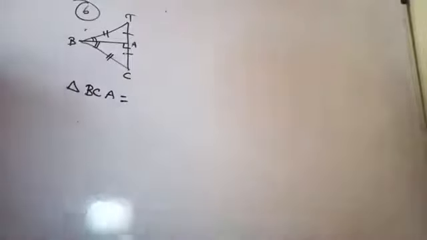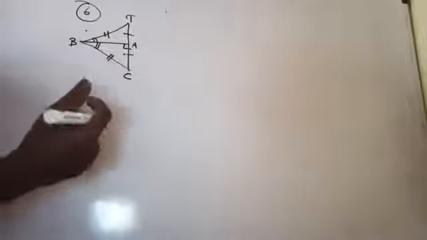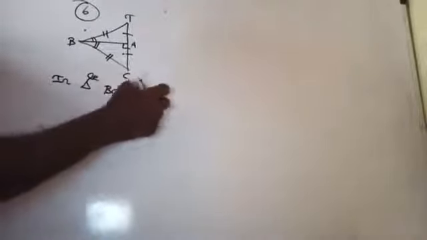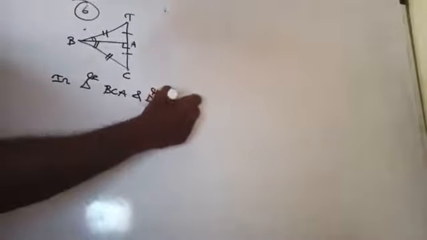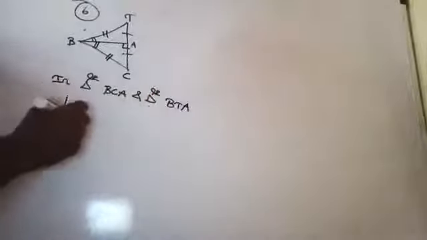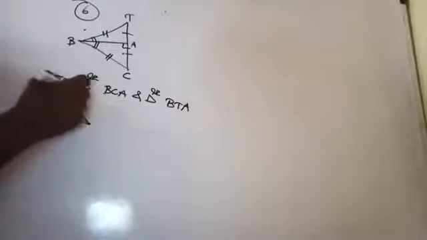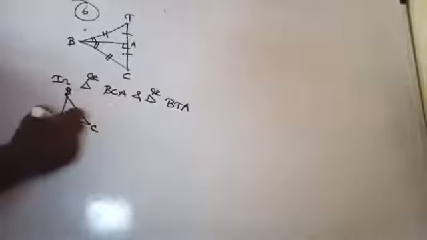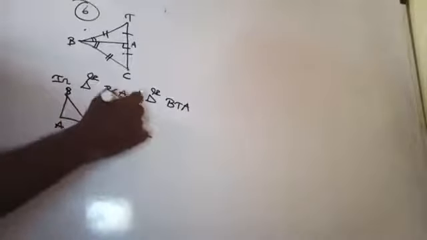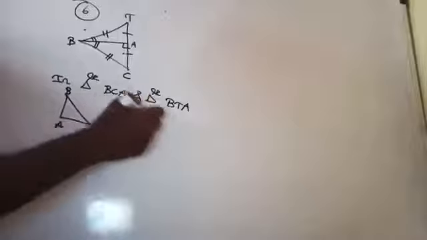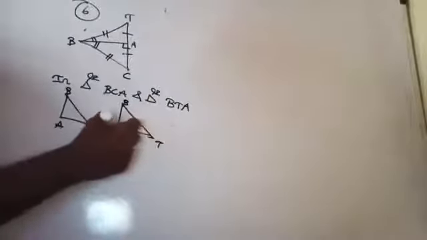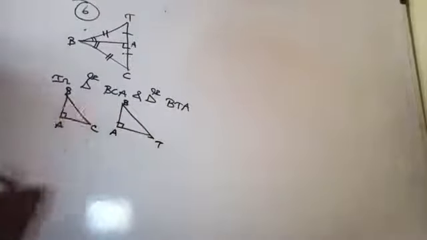So in triangle BCA and triangle BTA, the angle is 90 degrees, it is given.